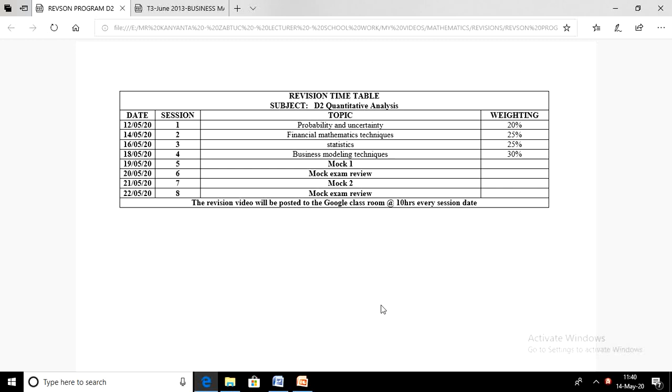But if there are changes that will be made, those changes will be communicated to you via our WhatsApp group, and even after the revisions are done, I will still be available to respond to your questions and queries until we make sure that you are fully ready for your exams that are coming up next month in June for Quantitative Analysis DA2 and Maths and Statistics